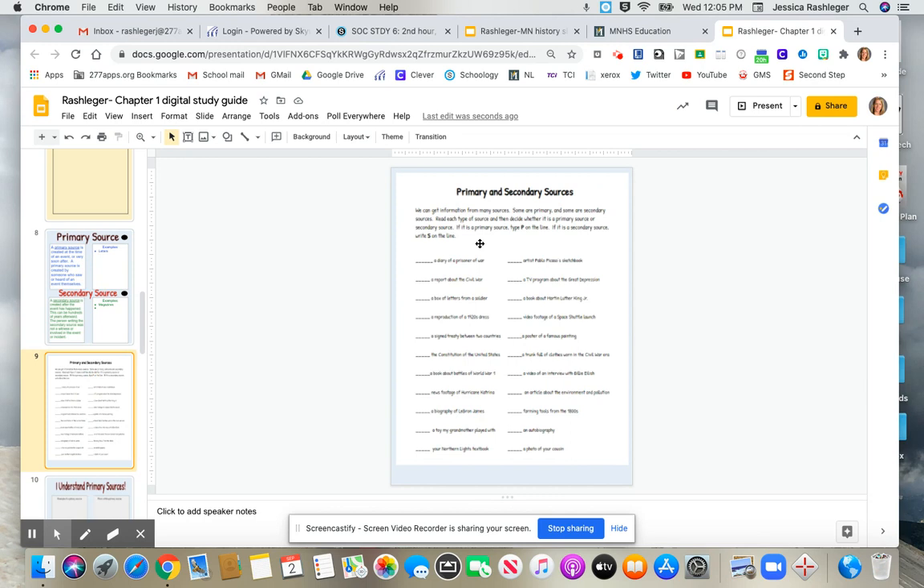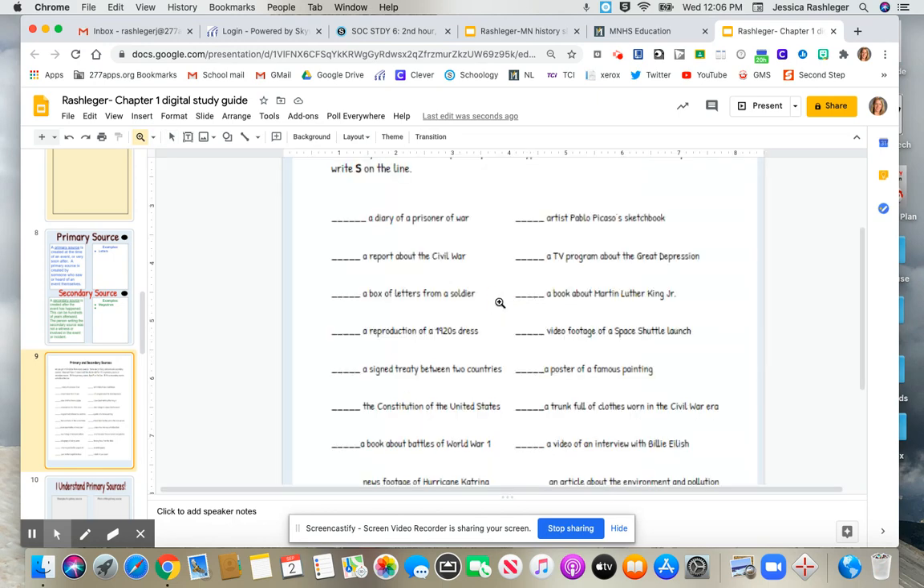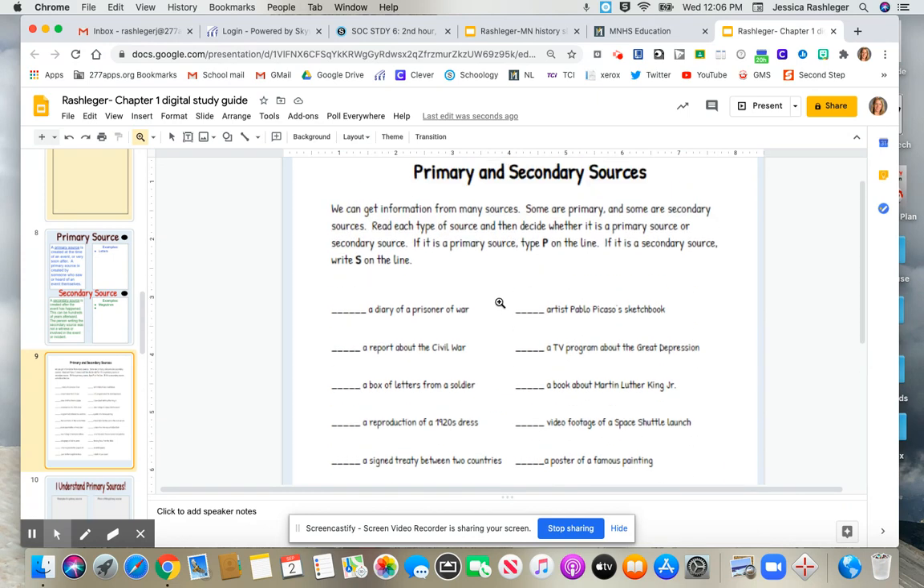Now you might say, oh my gosh, Mrs. Rashleger or Mrs. Rutledge or Mr. Warming, there is no way I can read this. I'm going to introduce you to a really cool tool up in the upper left-hand corner of your toolbar. It's the zoom button. So you're going to click on the zoom button, and then you can see I have the little magnifying glass. And if I click right on the page, it gets bigger. Amazing, huh? So it says we can get information from many sources. Some are primary and some are secondary sources. Read each type of source and then decide whether it is a primary source or secondary source.